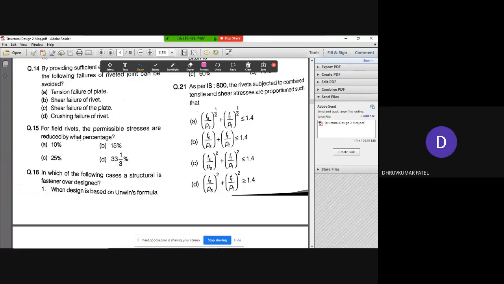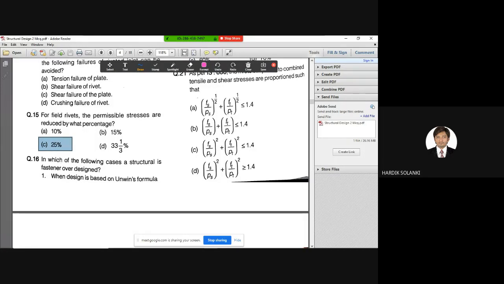This is just a simple answer, no logic in it. 10%? Wrong. The correct answer has been highlighted on your screen: 25. When we are using field rivets, the permissible stresses are reduced by 25%. Because we are putting the rivets in the field, there are chances of some errors. Accuracy is not as good as the shop rivets, the factory made rivets. So that's why we are reducing the permissible stress.